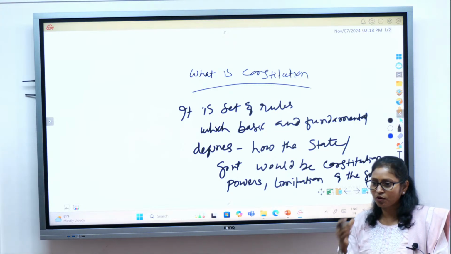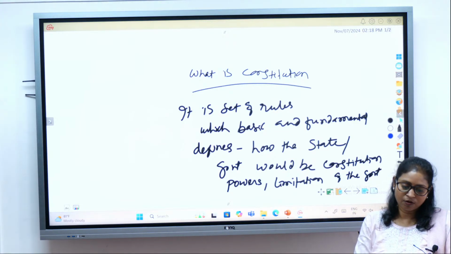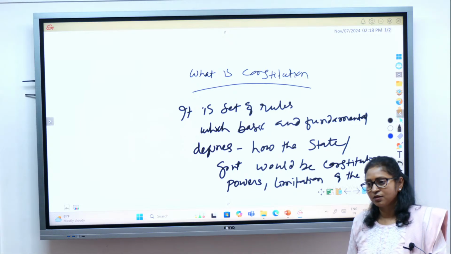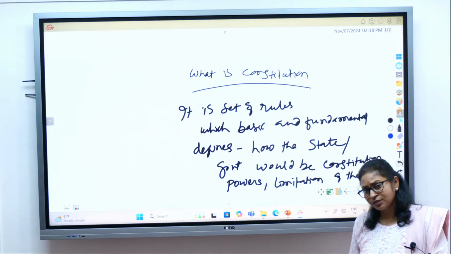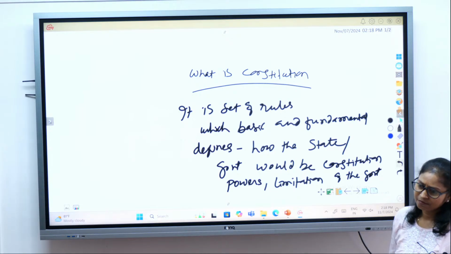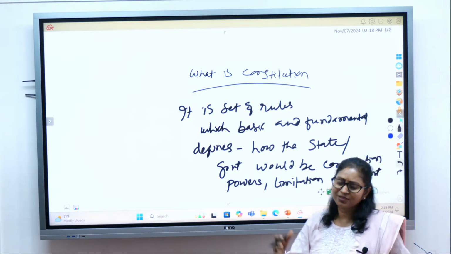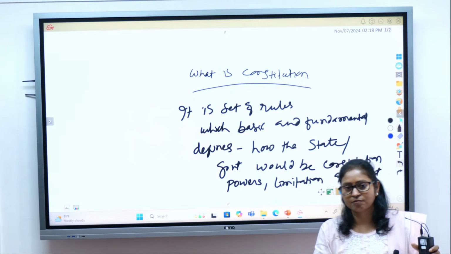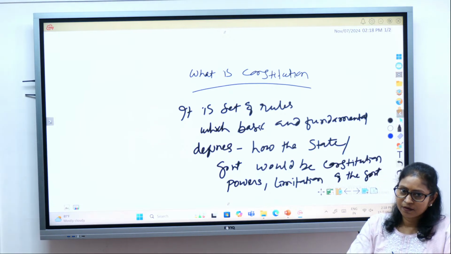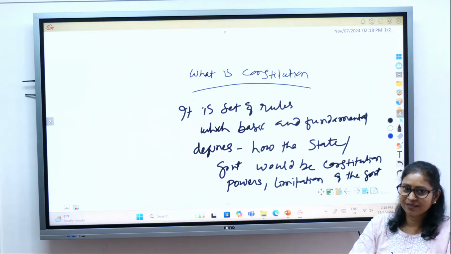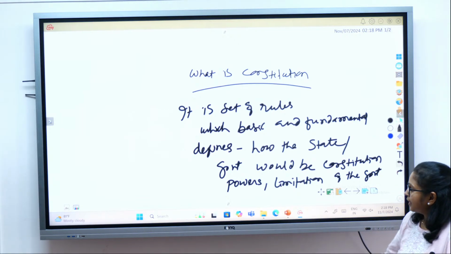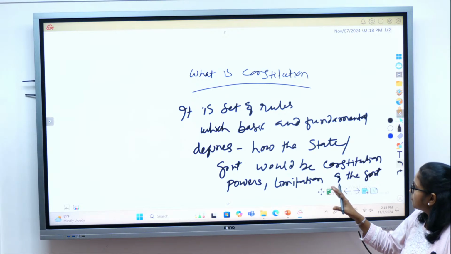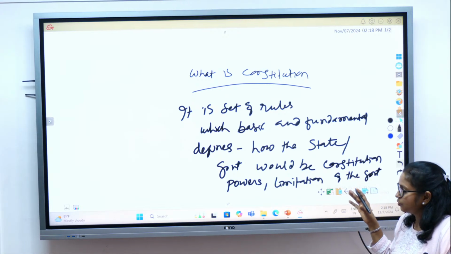When I say supreme law of the land, it means all other laws which are made by the Parliament or state legislature, and not only the laws, the rules, bylaws, notices, any policies of the government, and even the customs and tradition must conform to the Constitution to be legally valid. And it defines how the state would be constituted.